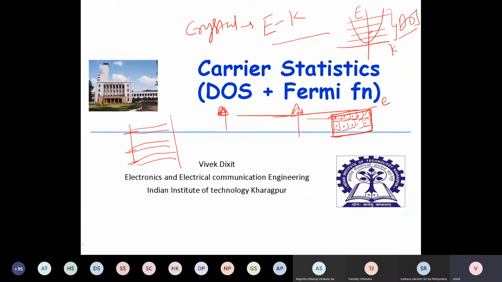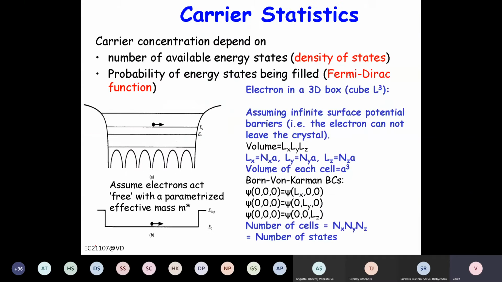So for example, we can consider a 3D box, right? Because ultimately electrons are going to live in some physical space.